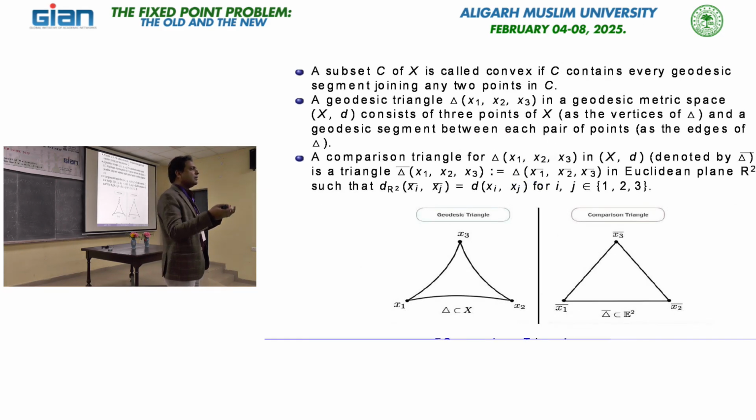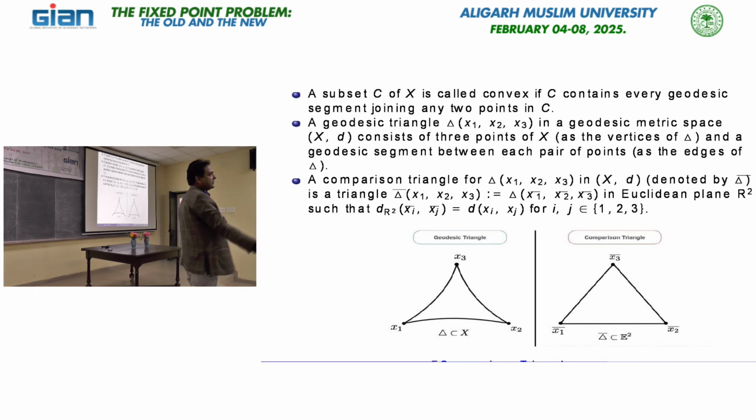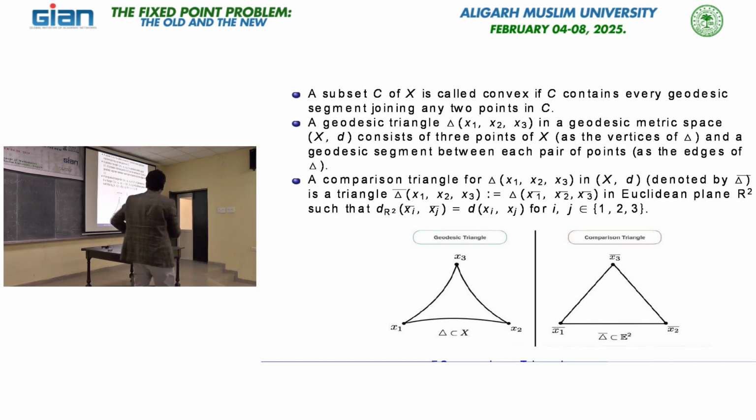What is a convex set? Any line segment joining points in the set is contained totally inside it. Here we do not have a line segment, we have a geodesic segment, so that geodesic segment should be inside the set. In the case of a linear space, the geodesic becomes exactly a line segment. So the definition is exactly the same: the geodesic segment joining any 2 points should be inside C. Such a set is called a convex set in this sense.